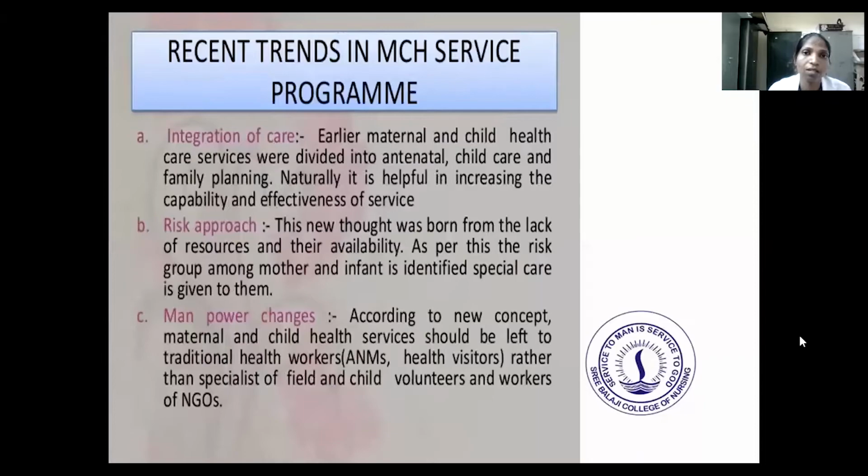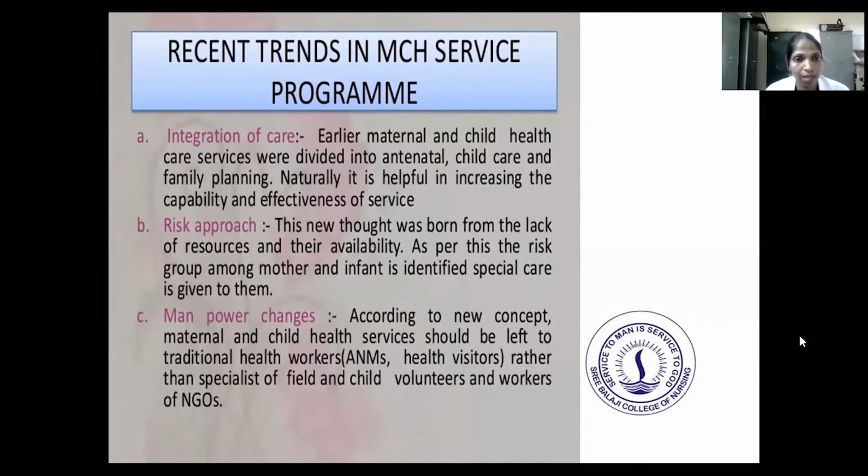So next is the recent trends in MCH service program. The first thing is integration of care. Early maternal and child health care services were divided into antenatal, child care and family planning. So it is helpful in increasing the capability and effectiveness of service.